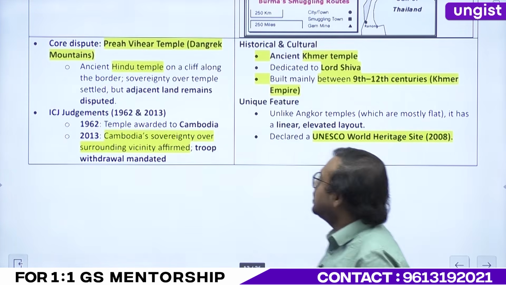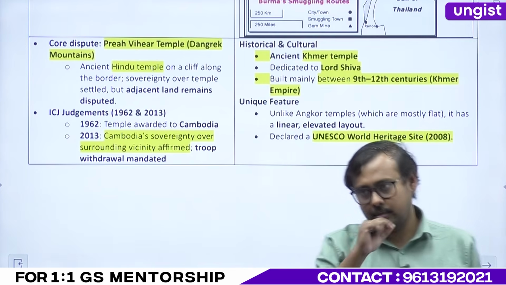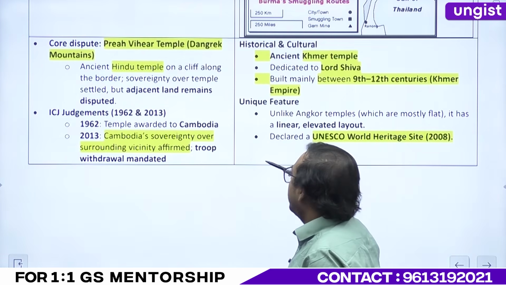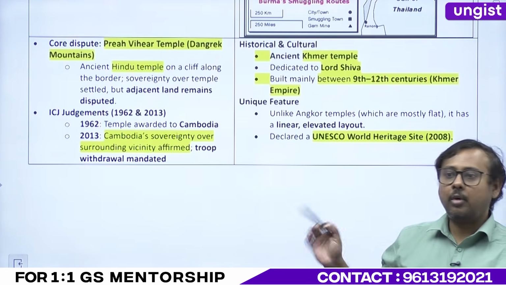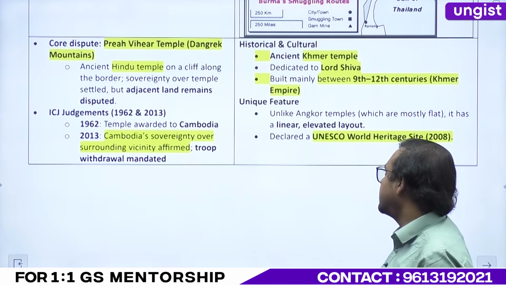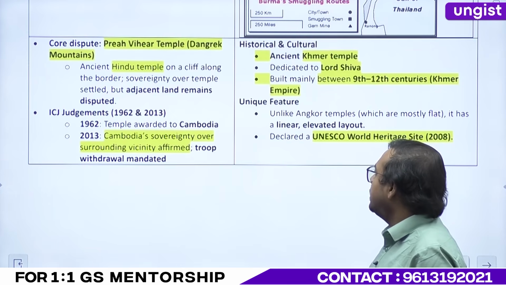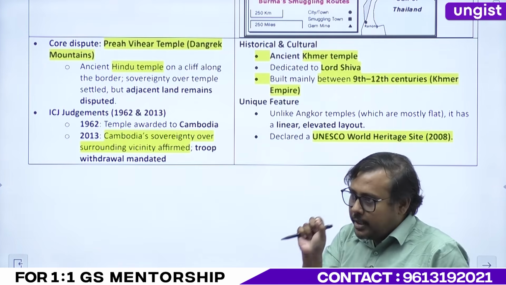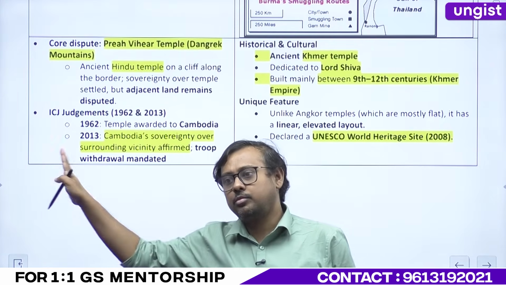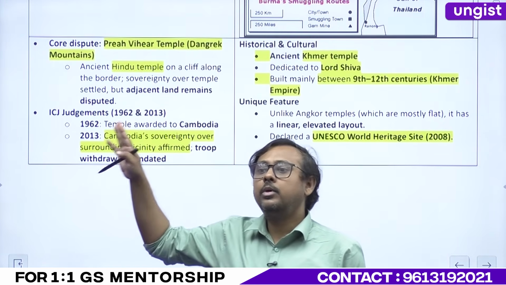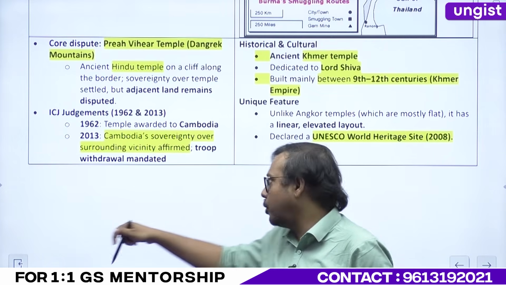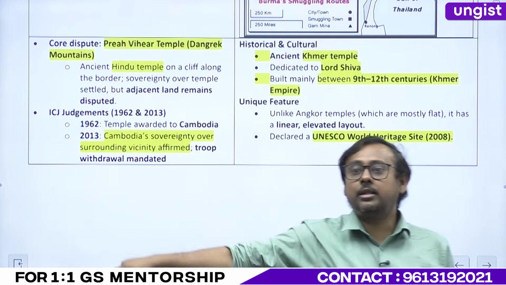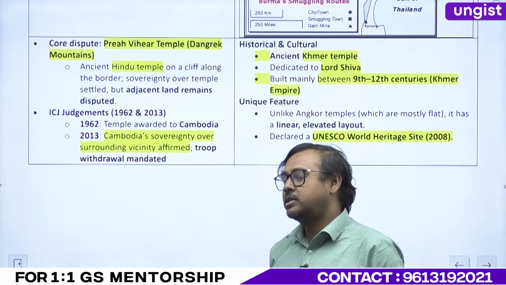Now let's understand the dispute between Thailand and Cambodia. First is the Preah Vihear temple, and where is it? It is in the Dangrek Mountains. Just remember this, Dangrek Mountains. It is an ancient Hindu temple on a cliff along the border. The sovereignty question of the temple has been settled. To whom? To Cambodia. It was awarded to Cambodia in 1962. The problem is with the temple complex.